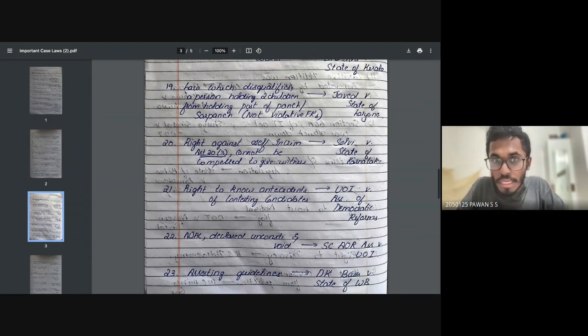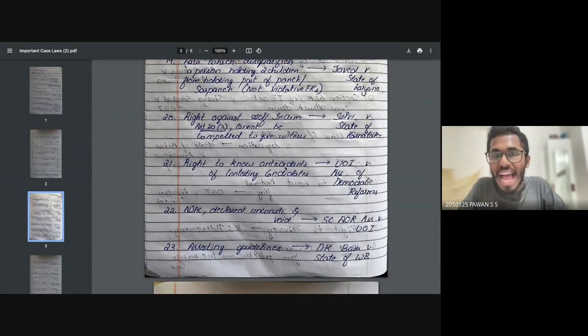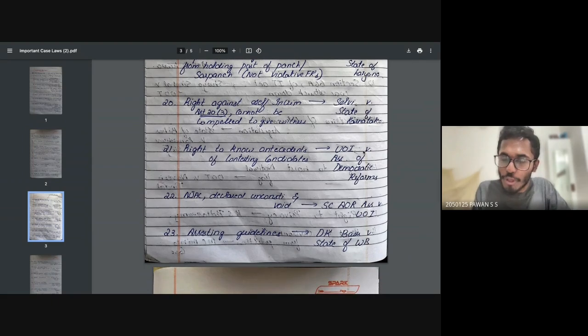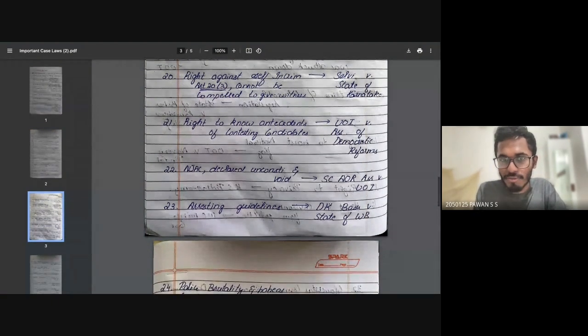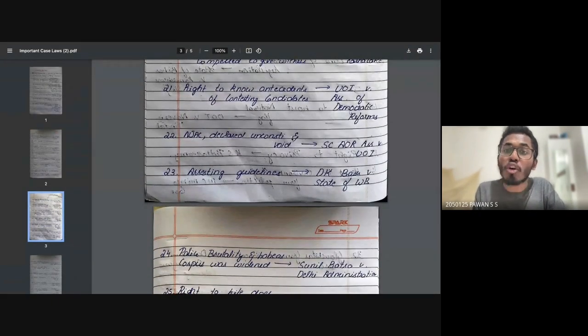You can relate it. 21 is about the right to know the antecedents of contesting candidates. That means that if Pawan is standing for election, as citizens, if you're voting for me, it's okay for you to know my criminal background, all the backgrounds, all the cases I've had. So you should be knowing about it, and that was decided in the case of Union of India versus Association for Democratic Reforms.